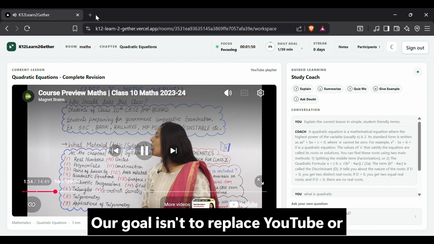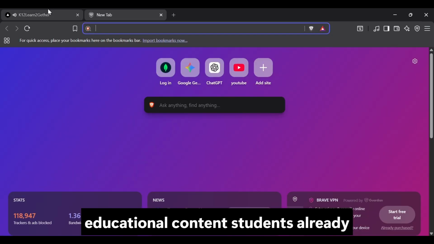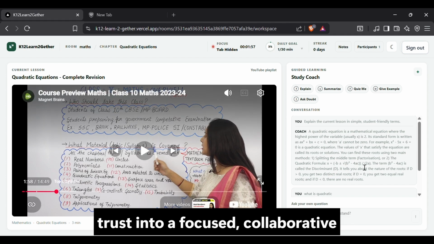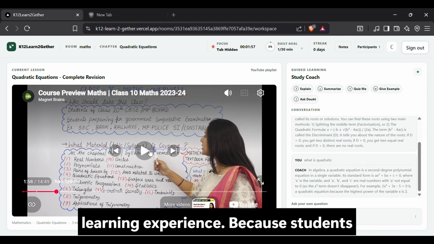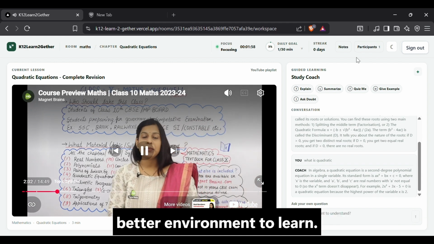Our goal isn't to replace YouTube or teachers. It's to transform the educational content students already trust into a focused, collaborative learning experience. Because students don't need more content, they need a better environment to learn.